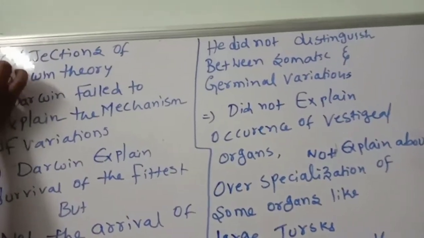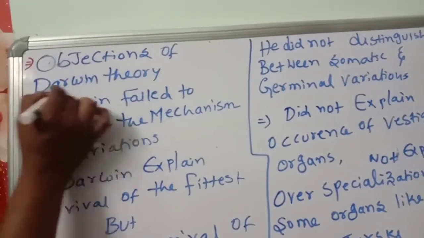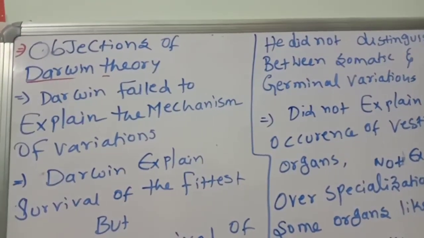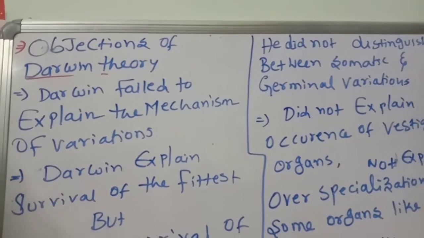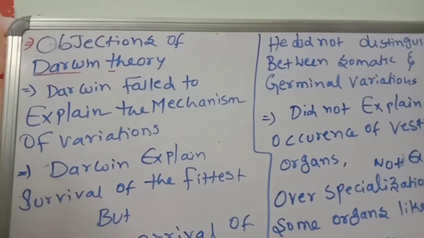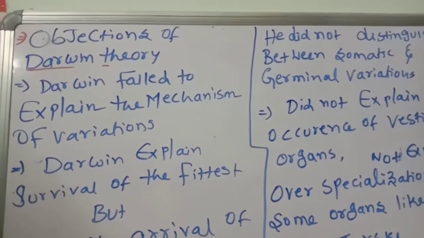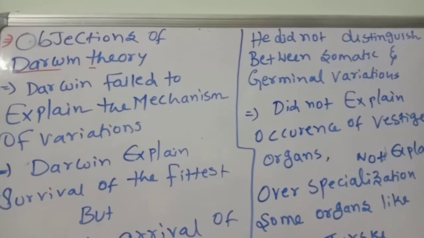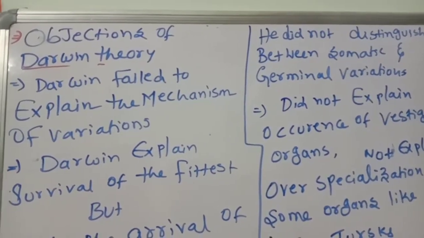We are discussing the objections of Darwin theory, some problems. Struggle for existence, survival of the fittest, origin of species by natural selection, all are good, an extraordinary Darwin theory. But some objections are there.